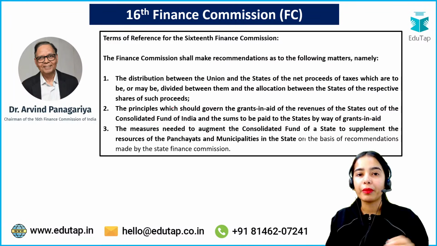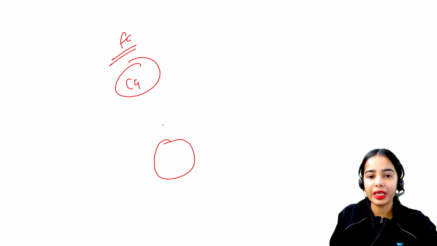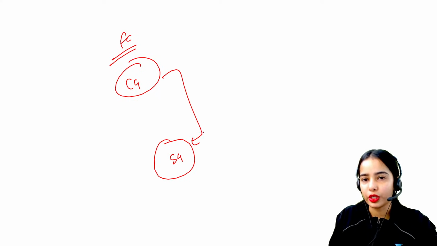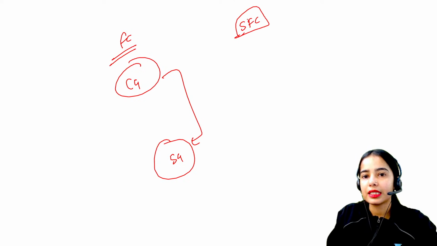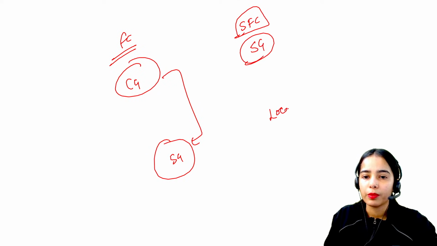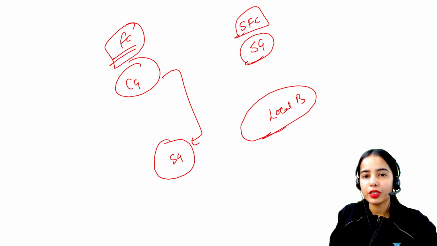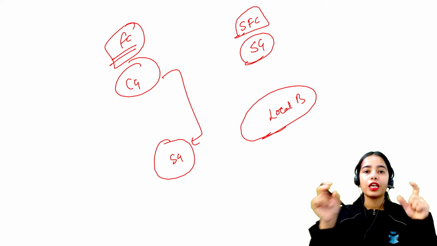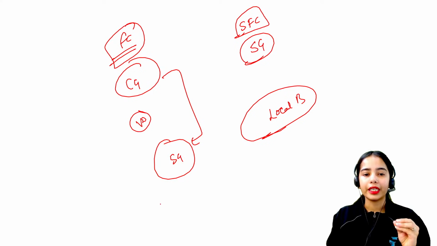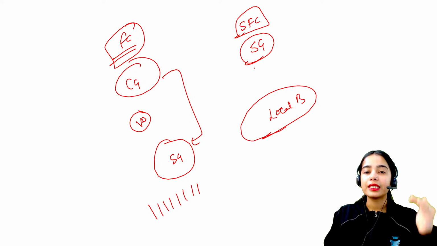Another important thing that is recommended by the Finance Commission, now try to understand, is that it is the Finance Commission that recommends the share between the central government and the state government of the net proceeds of taxes. Now there is the State Finance Commission. The State Finance Commission recommends the share of the receipts between the state government and the local bodies, the rural local bodies and the urban local bodies. Okay, so the Finance Commission informs about the vertical devolution, and it recommends about the horizontal devolution. As well as there is the State Finance Commission.